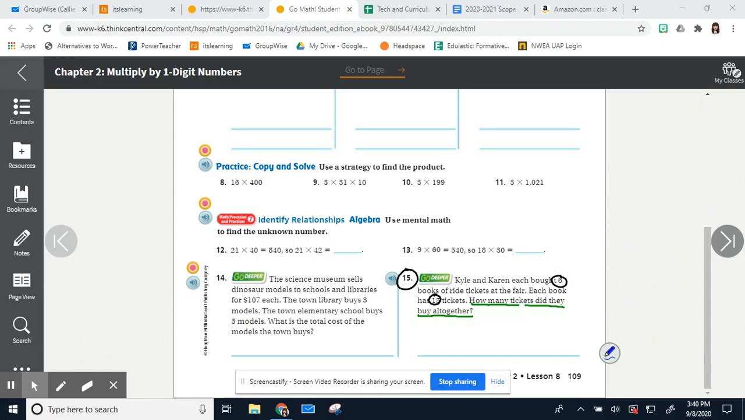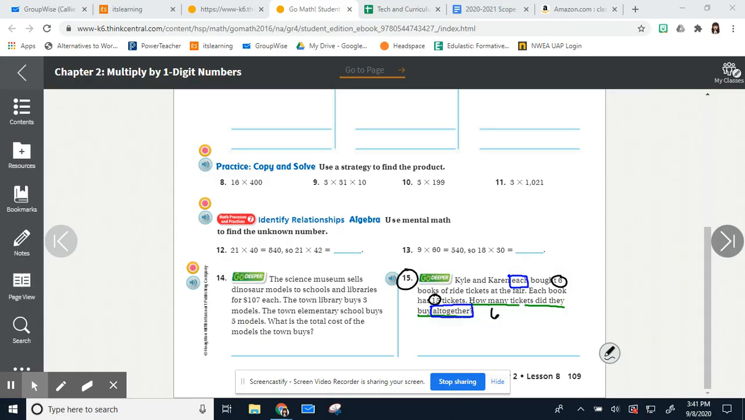my keywords. Well, each. So Kyle and Karen each bought books of ride tickets at the fair. Each book has 15 tickets, and altogether that tells me we want to know a total number. Okay, so this is going to involve multiplying, right? So I do know that there are 6 groups of 15.